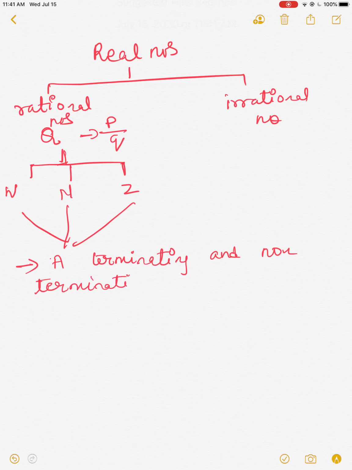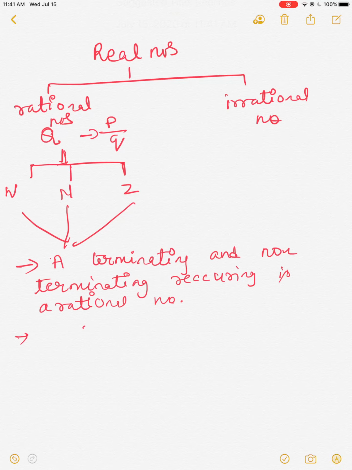Terminating and non-terminating recurring is called a rational number. That is the definition of rational number. Okay. Now, what is terminating? Terminating means a division which ends with 0.